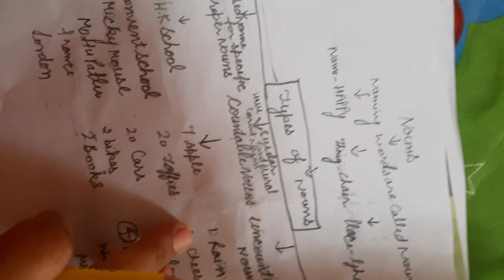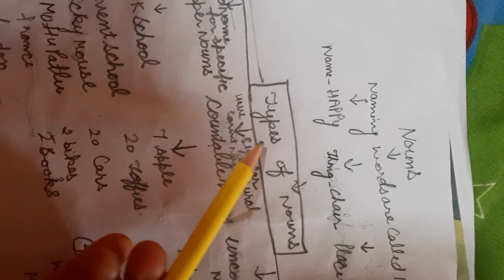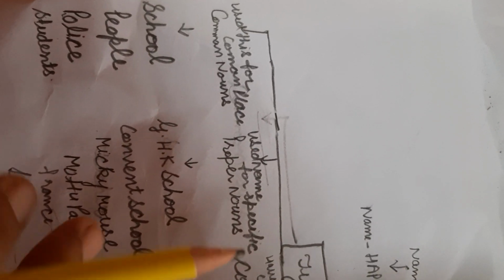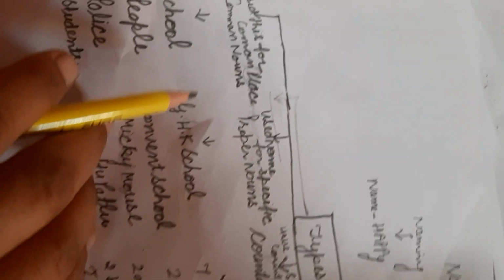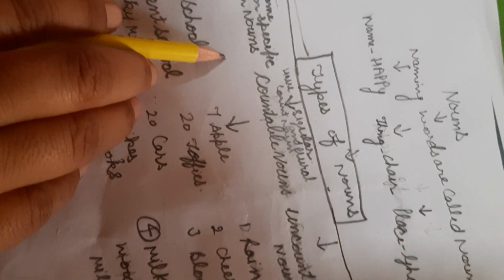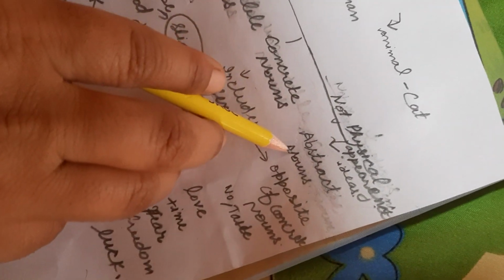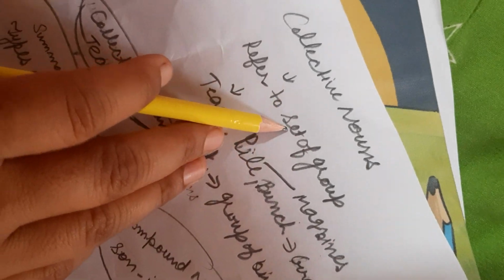We will know about it, and today the next part is the types of nouns. So when we speak about the types of nouns, how many types are there? These are 1, 2, 3, 4, 5, 6, 7, 8.